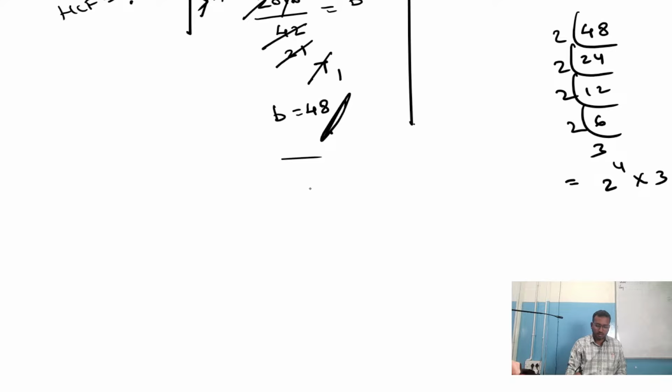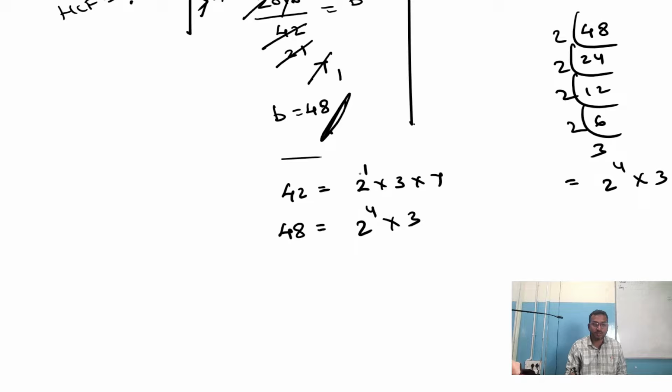Now as you can see, the factors of 42 are 2 into 3 into 7. The factors of 48 are 2 multiplied 4 times into 3. Here 2 is 1 time, here 2 is 4 times. Which is minimum in both? Which is least? Here power is 1, here power is 4. Which is the lesser number? 1. So we always have to take the lesser number.